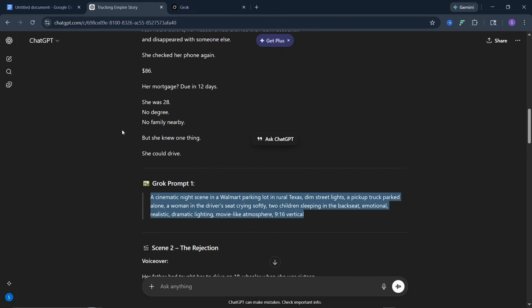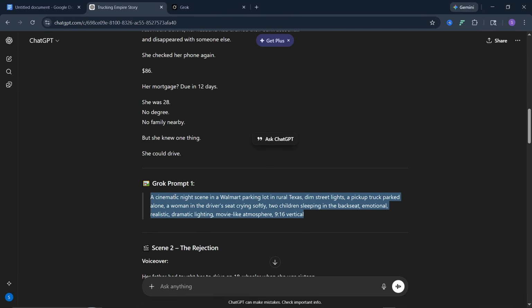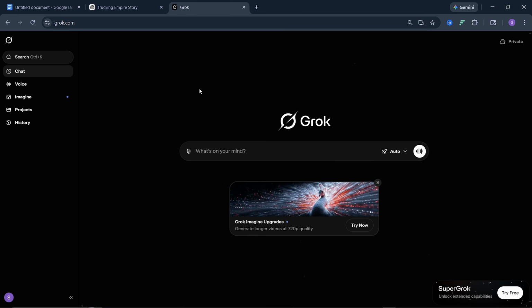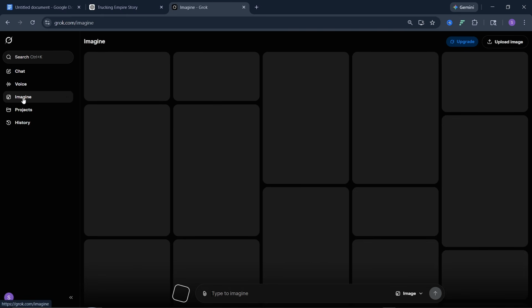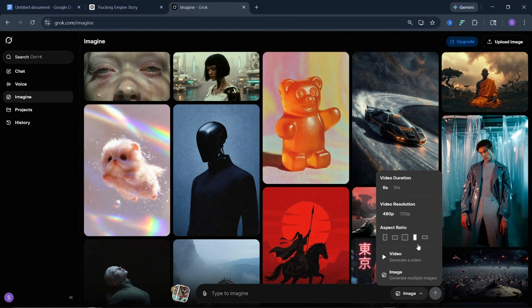Now it's time to actually generate the media. First of all, let's go and generate the images using Grok, because that is the first thing that we actually need to generate. In order to do that, just come over to the beginning. Now here's the script. So for scene 1, here it is. Just copy this prompt that ChatGPT gave you here, and then head over to Grok. Once you're in Grok, click on where it says imagine. Once you click on imagine, come over here to image, and on image, make sure you set the resolution to what?